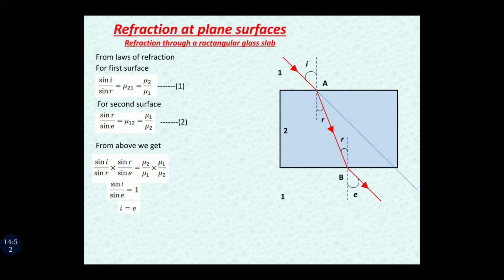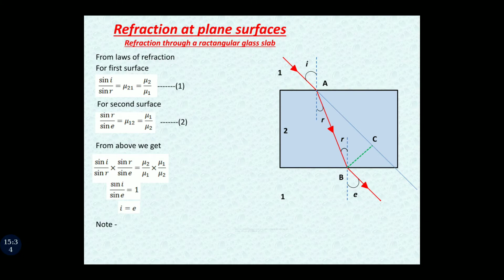Now, what does it mean that the angle of incidence is equal to the angle of emergence? See, if I and E are equal, it simply means that the incident ray and the emergent ray are parallel to each other. So we extend the incident ray after the glass slab, and we find that the emergent ray and the incident ray are parallel to each other. Now we define a distance, and this distance is represented by BC. This is the perpendicular distance between the incident ray and the emergent ray.